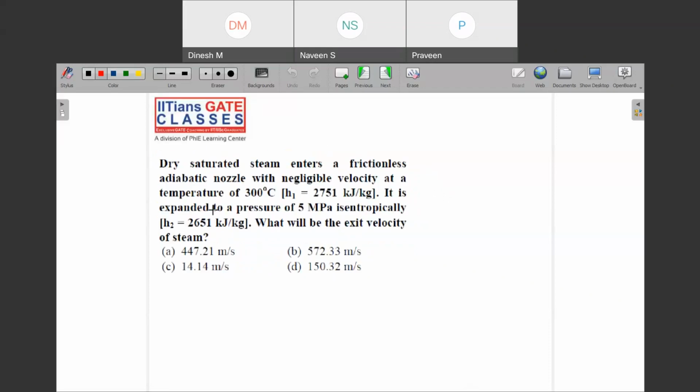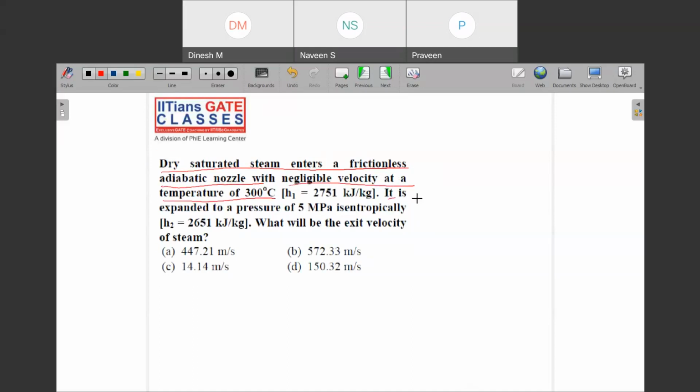Okay, let us solve this one. It says that dry saturated steam enters a frictionless adiabatic nozzle with negligible velocity at a temperature of 300 degrees Celsius.